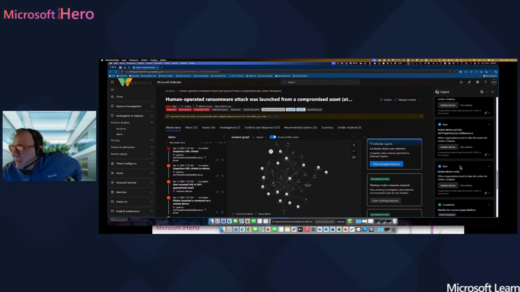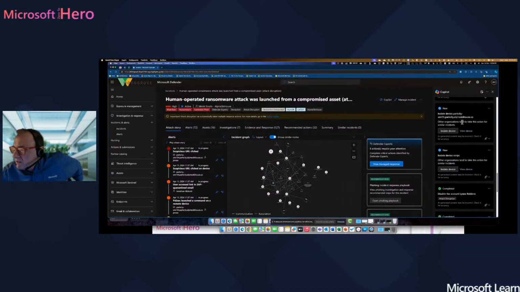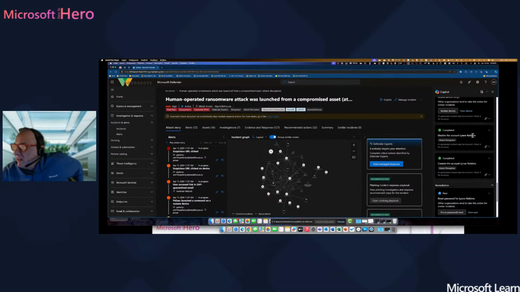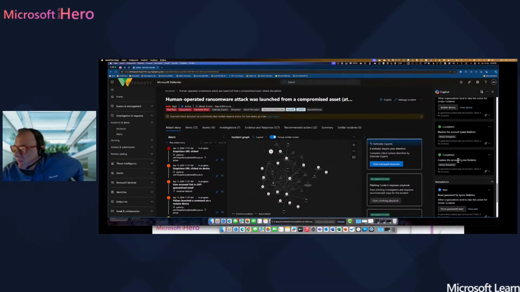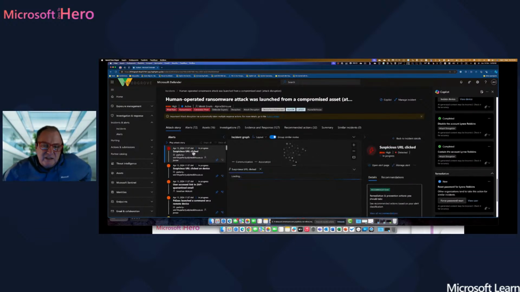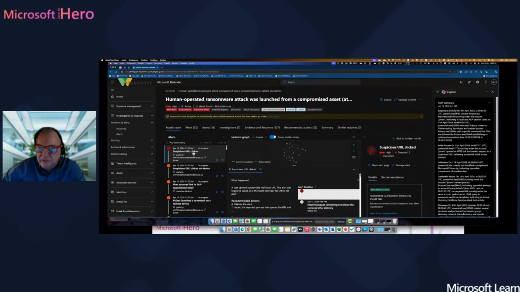Probably you want to isolate some devices, all the devices that participated in that specific incident. And just by clicking a button, you actually isolate the device. And there are some other things that Copilot did automatically, like disabling the user accounts that are involved in that specific incident. Okay, just as easy as this. Let's go into that first alert that we've got.